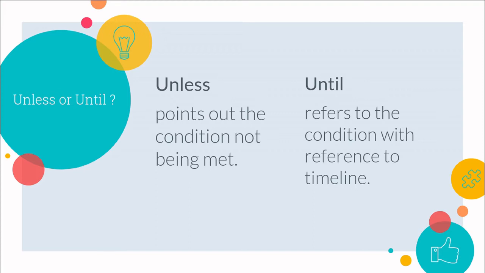Now come to until. Until refers to the condition with reference to timeline, or it refers to the condition with reference to the point of action. Let's take an example. If I say, I am not going to travel until I learn English, it refers to the point of action that I am not going to travel until I learn English.